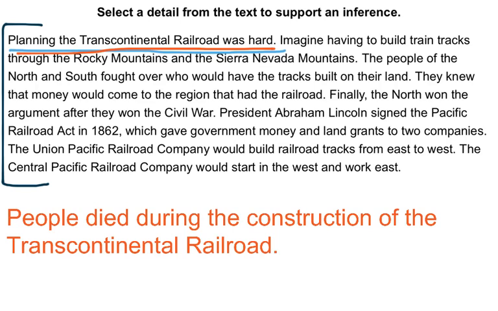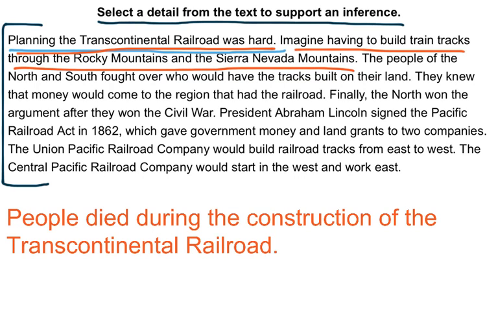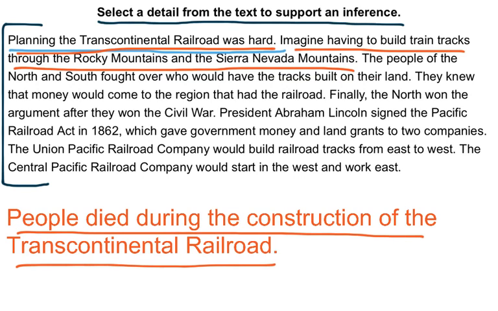So yes, this detail supports our inference that people died during the construction of the Transcontinental Railroad, because building tracks through the Rocky Mountains and the Sierra Nevadas must have been so difficult they were life-threatening. We just found a detail from the text to support our inference that people died during the construction of the Transcontinental Railroad. Great job!